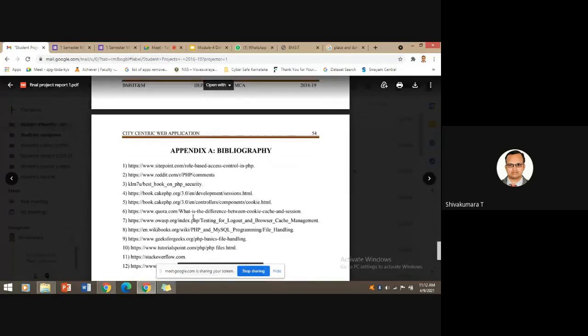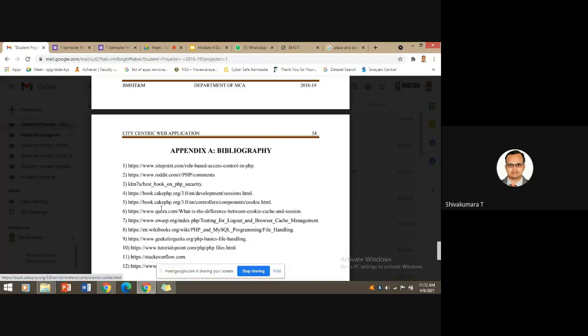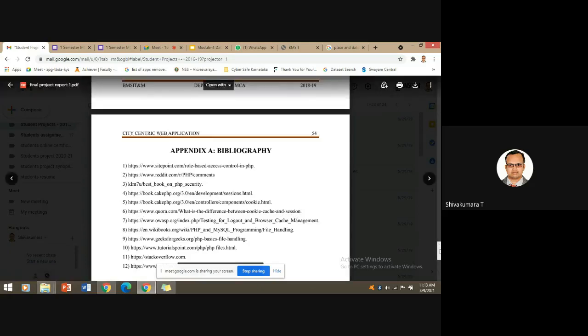These are all citation references. See here, you need to refer like this. Instead of providing www.quora.com, if you provide that itself, it is not useful. It is not a proper way of representation. Here it is given what is the difference between cookie, cache and session. So the student who has referred that URL reference, he has put a complete URL reference of that content.